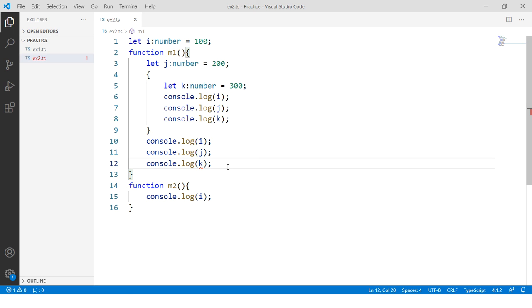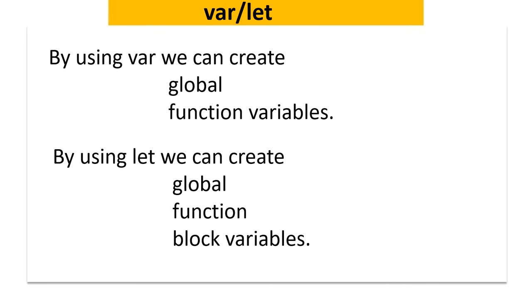This is the difference between var and let. By using the var, we can create only global or function variables. By using the let, we can create global, function, and block level variables. Now I am asking the question: in real time, which one do we use? The latest one, let. So in future examples also, I always use the let.